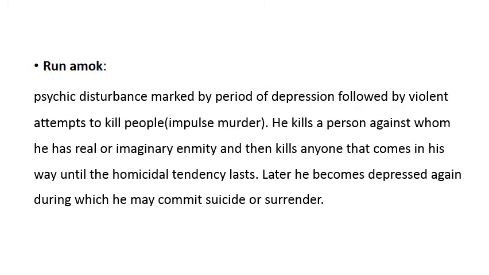After killing such persons, he then kills anyone that comes in his way until the homicidal tendency lasts. So once that period comes down, he becomes depressed, during which he may commit suicide or surrender. So this is called run amok.